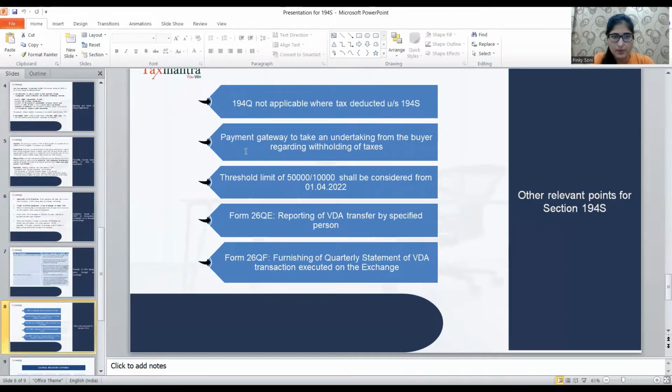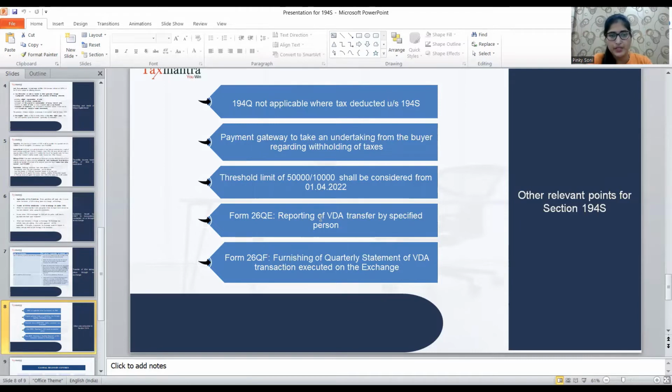So now coming to 194Q, a few points are there which we need to understand. 194Q would not be applicable when tax is deducted under 194S. The payment gateway is to take an undertaking from the buyer regarding withholding of taxes. The threshold limit of 50,000 or 10,000 shall be considered from 1st April 2022. So the threshold limit would be calculated from 1st April itself. However, the TDS would get deducted from 1st of July only.